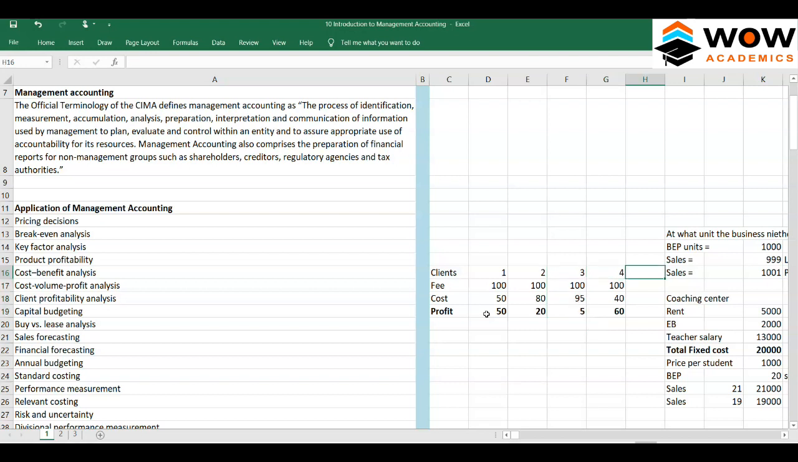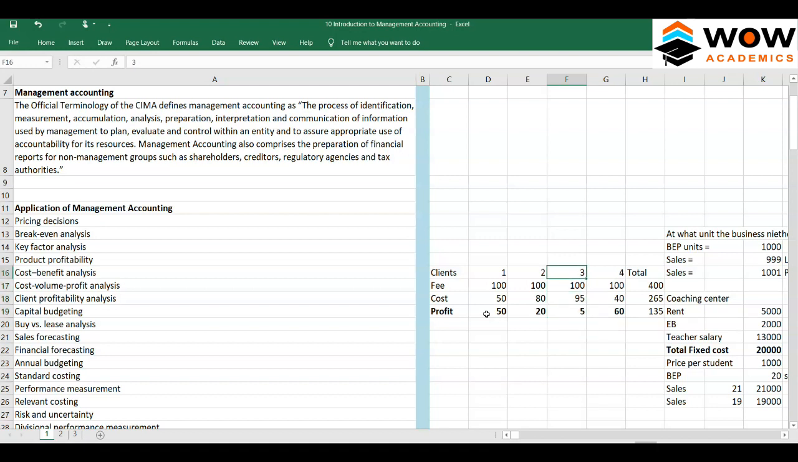Because if you see, the total income is 400, the total expense is 265, and the total profit is 135. If we stop serving this person, all that we lose is only 5 rupees of profit, but we will save 95 of cost. So don't provide service to this guy. We could provide him service in case we don't have any other client.